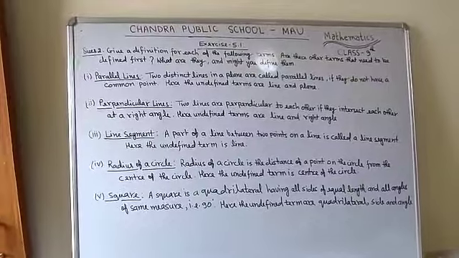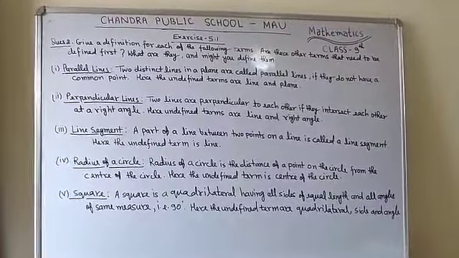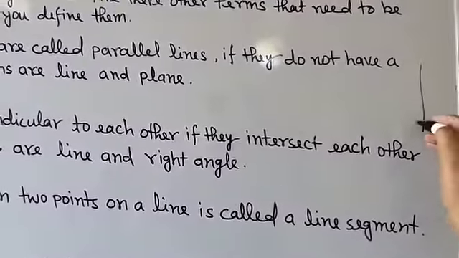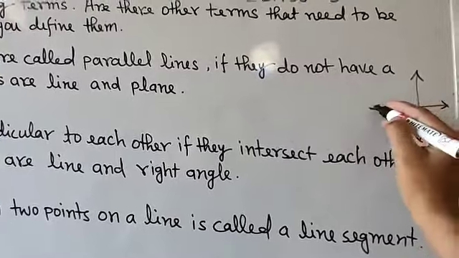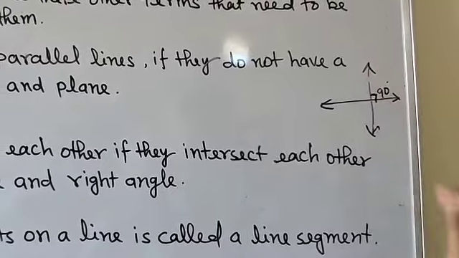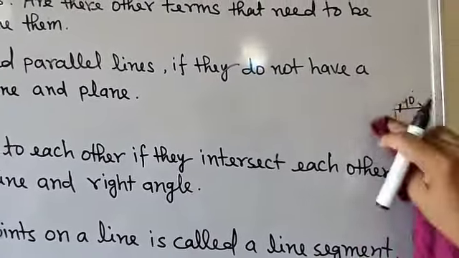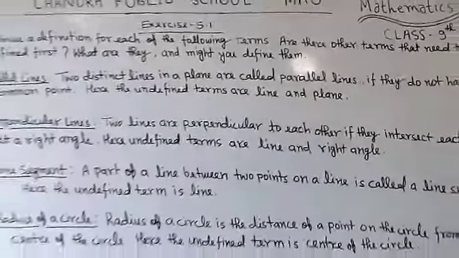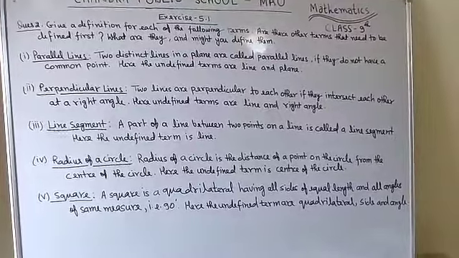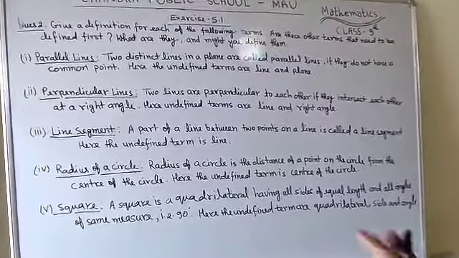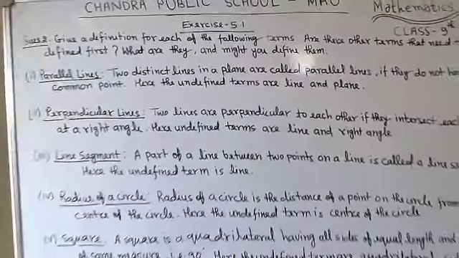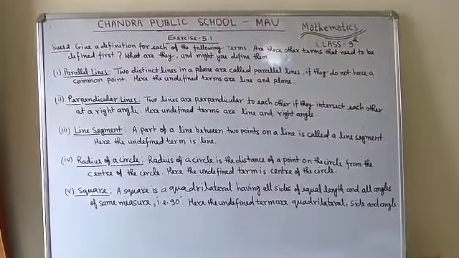Now second, perpendicular lines. Two lines are perpendicular to each other if they intersect each other at a right angle. Suppose two lines like this are intersecting each other at a right angle, which means this angle is 90 degrees, then these two lines are called perpendicular to each other. So that is the definition. Here, what are the undefined terms? The undefined terms are line and right angle. You can give the definition of line and right angle. A right angle is an angle of 90 degrees.